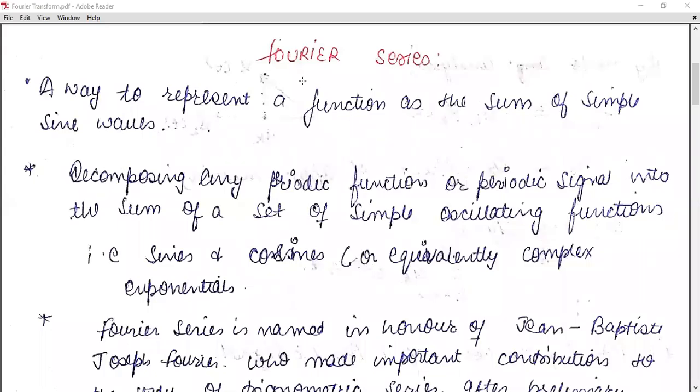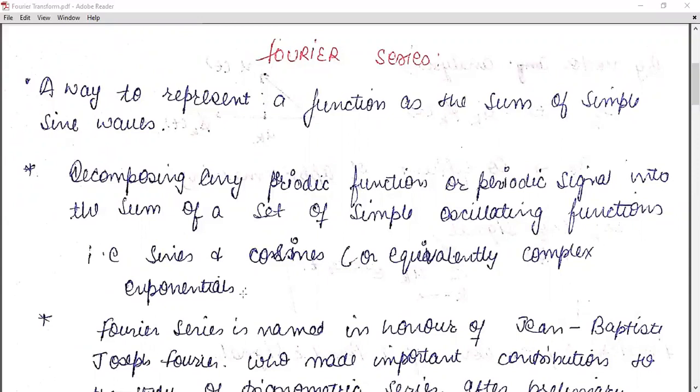Today we are going to cover a topic that is known as Fourier series. Fourier series is a way to represent a function as a sum of simple sine waves, or decomposing any periodic function or periodic signal into the sum of a set of simple oscillating functions, that is sine and cosine or equivalent complex exponential. So whenever we are talking about Fourier series, it is known as the expansion of a periodic function. So always a Fourier series is a combination of periodic functions.